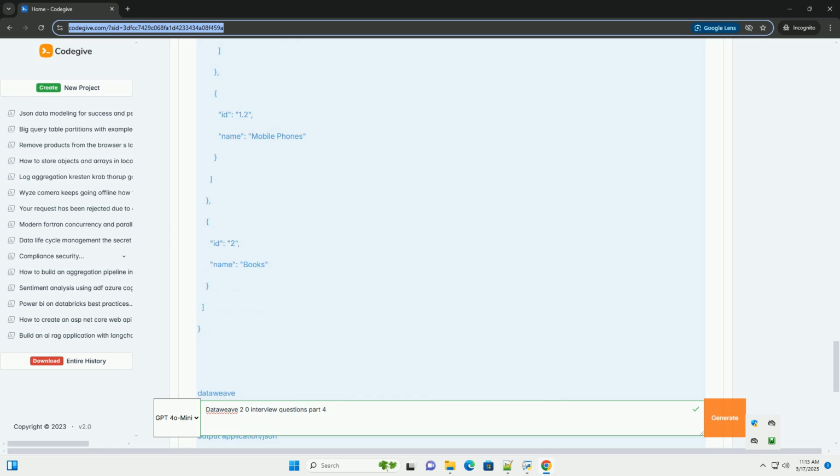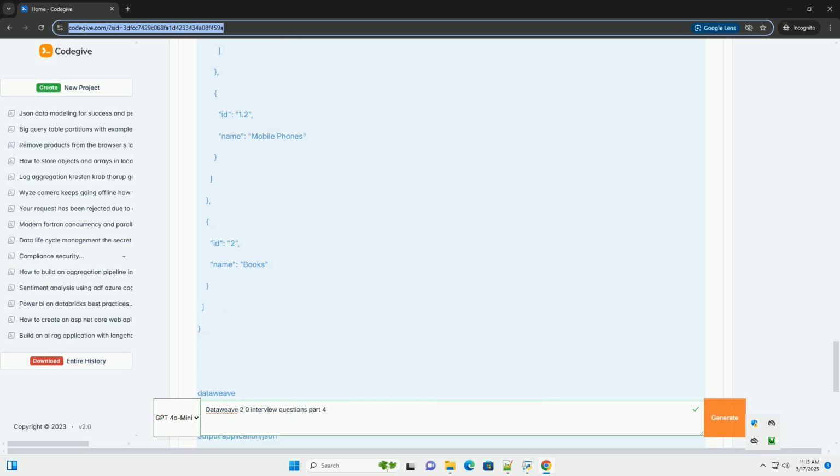B. Advanced array manipulation, grouping, windowing. Grouping with custom criteria. You can use groupBy to group array elements based on a custom function or criteria. This will group the orders by customer ID, resulting in a structure like this. C. DataWeave transformations to aggregate data from multiple sources.